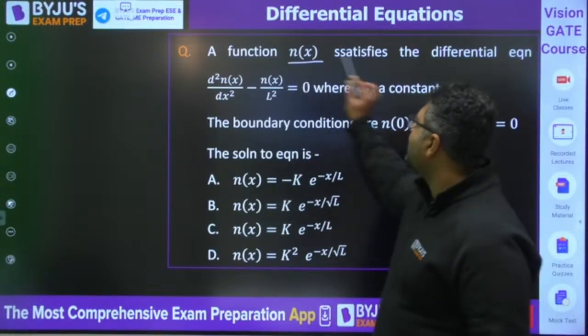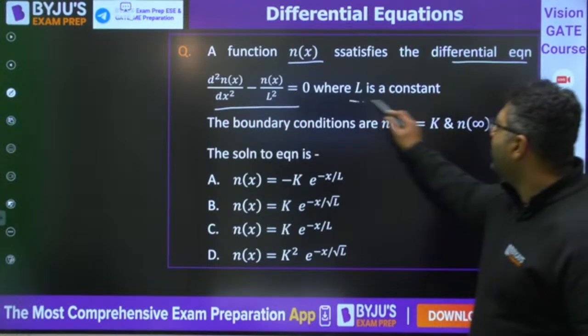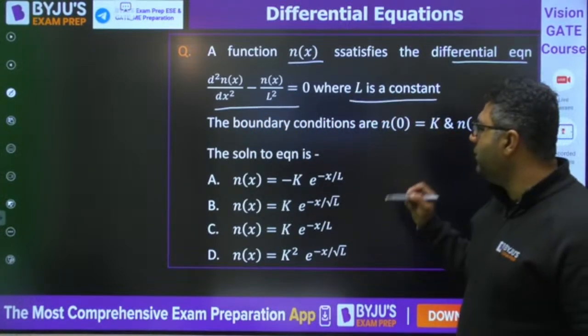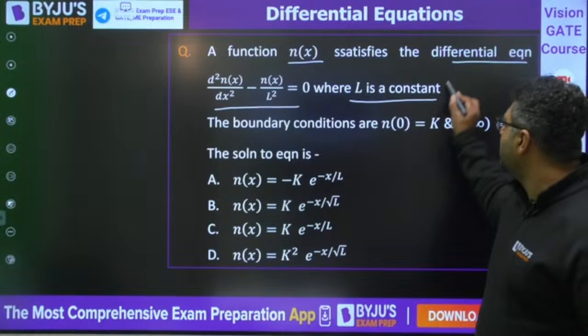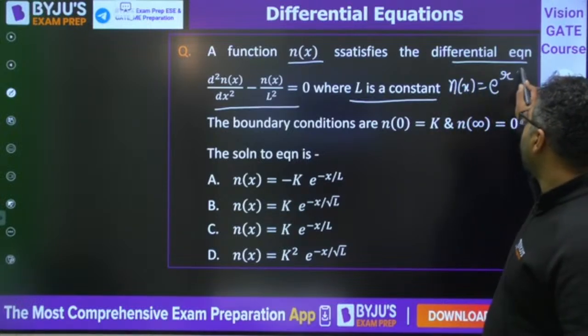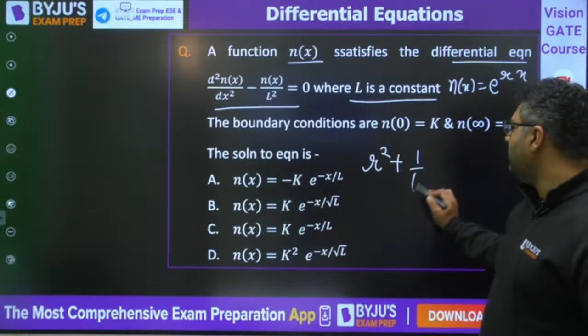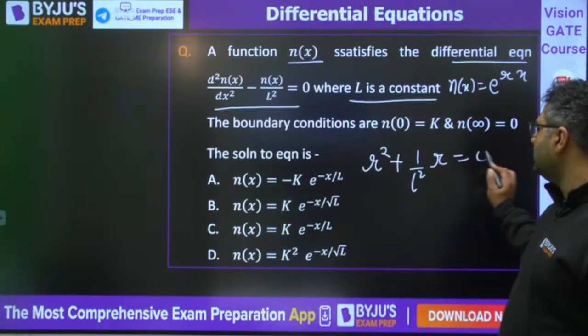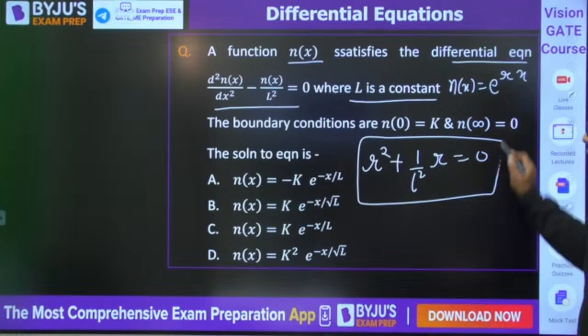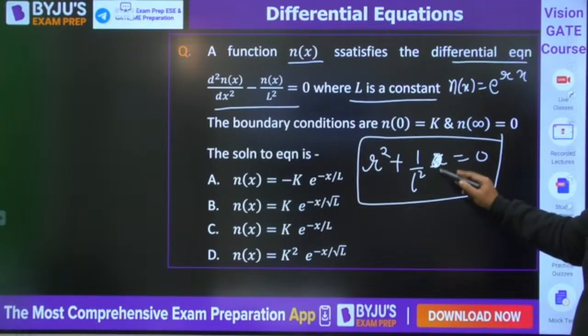A function nx satisfies the differential equation this, where L is a constant. When you put y or nx equal to e to the power rx, you would be getting r square plus 1 by L square equal to 0.